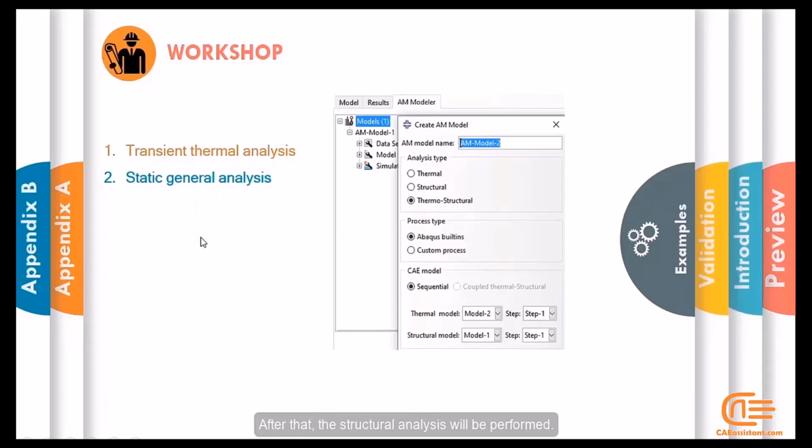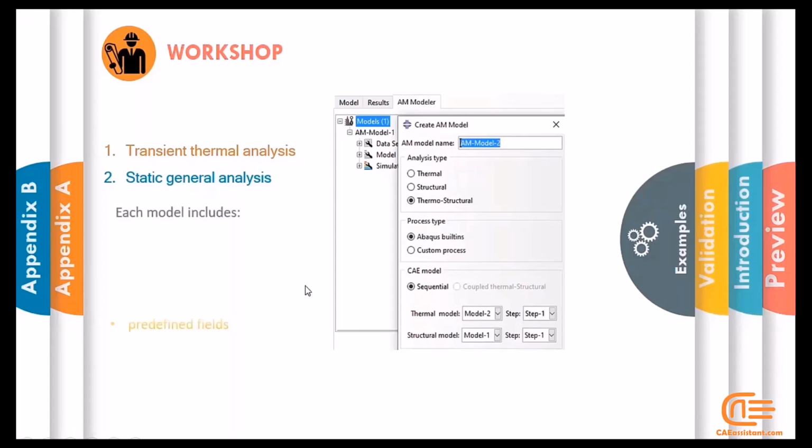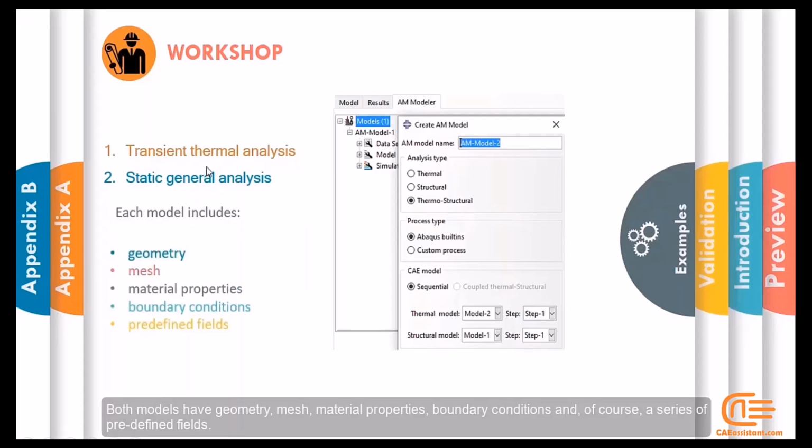After that, the structural analysis will be performed. Sequential means the thermal analysis is done first and then the structural analysis. Both models have geometry, mesh, material properties, boundary conditions, and of course a series of predefined fields.